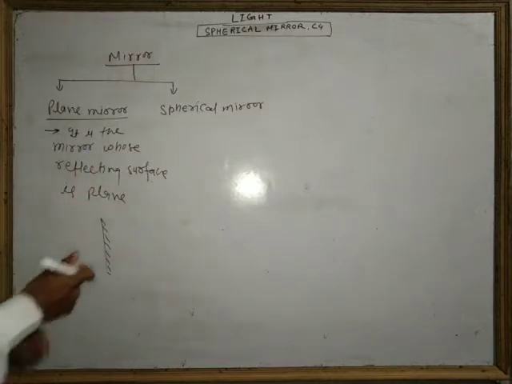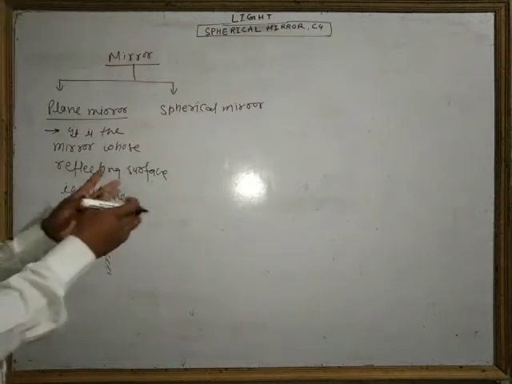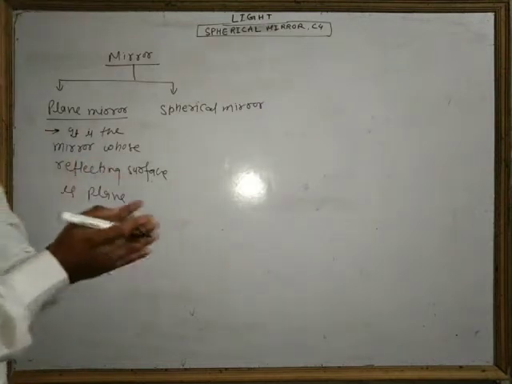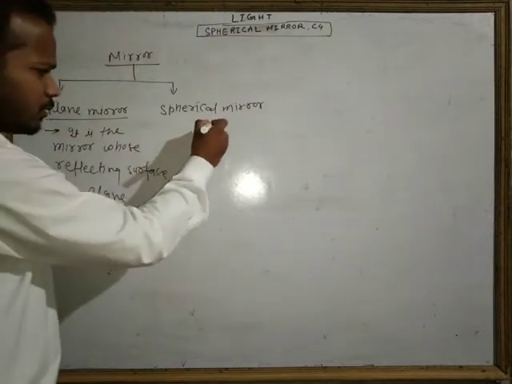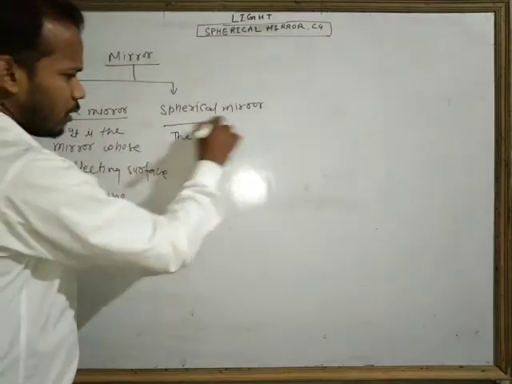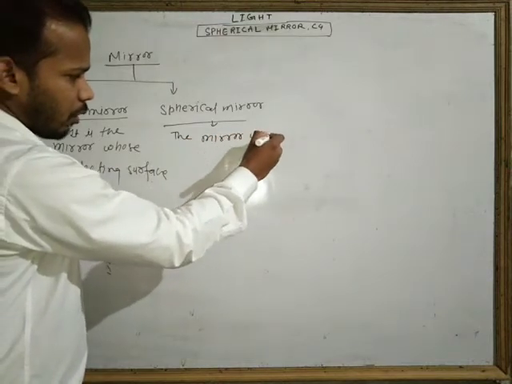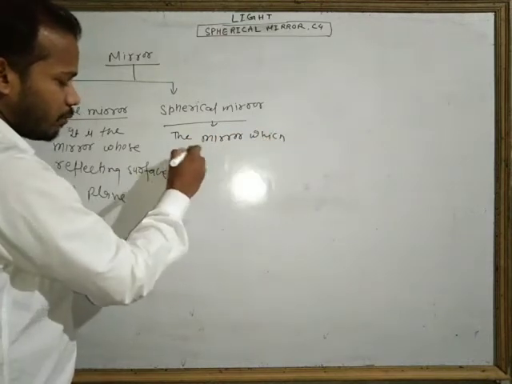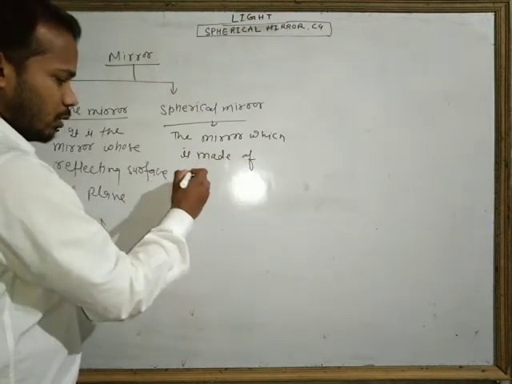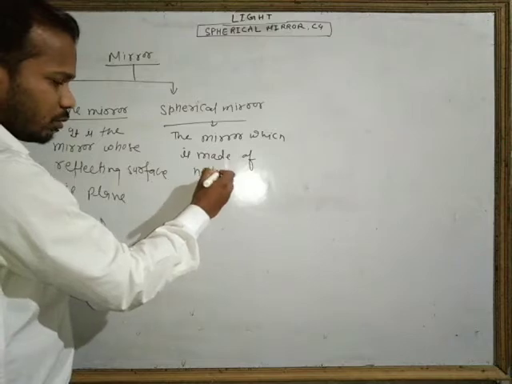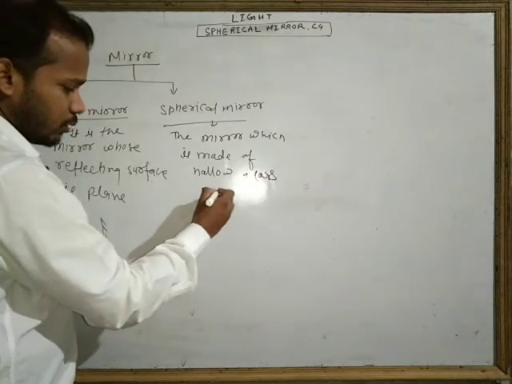Now the next topic is the spherical mirror. I already discussed the plane mirror and the image formed by a plane mirror, so now we have to discuss the spherical mirror. A spherical mirror is the mirror which is made of a hollow glass sphere.